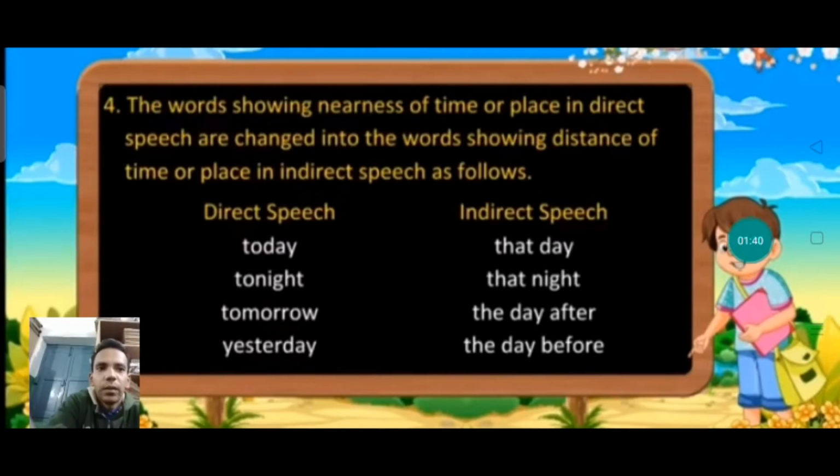One suggestion I want to give to all the children, that here we cannot do anything. This part you have to remember: in indirect speech, if today is written, what will it become? It will become that day. Tonight will become that night. Tomorrow will become the day after. Yesterday will become the day before. Here we cannot do anything, you cannot understand it, this you have to remember. In grammar, something we have to remember, something we have to understand, and everything we have to learn.